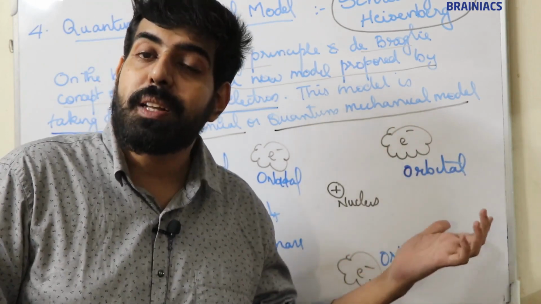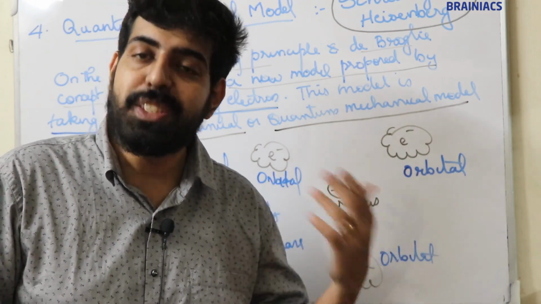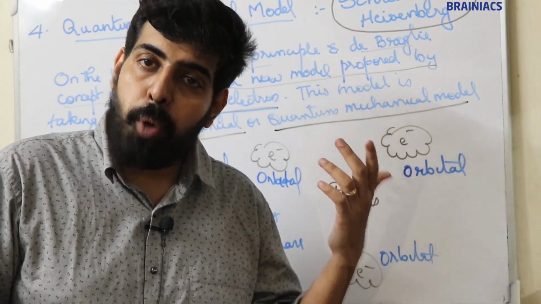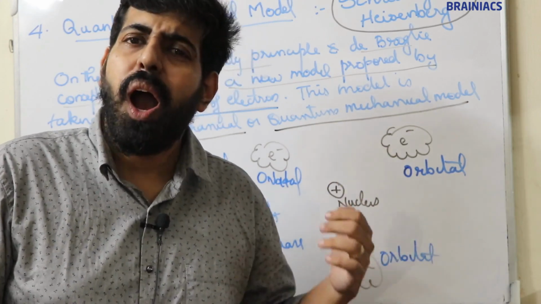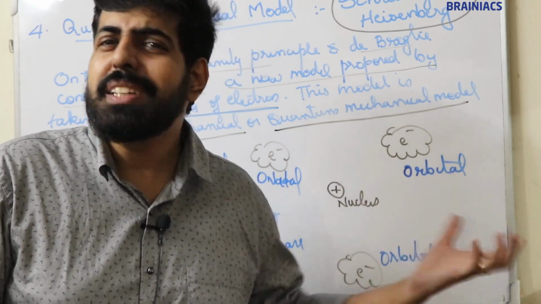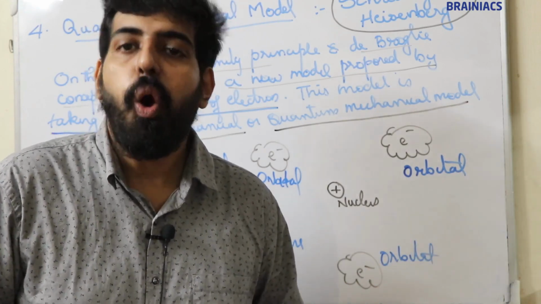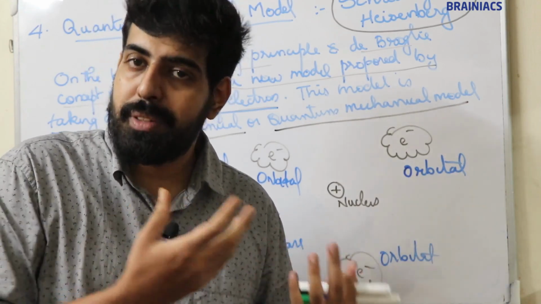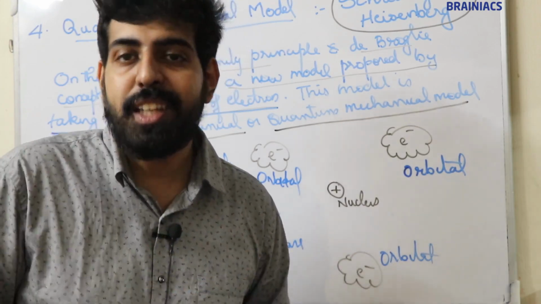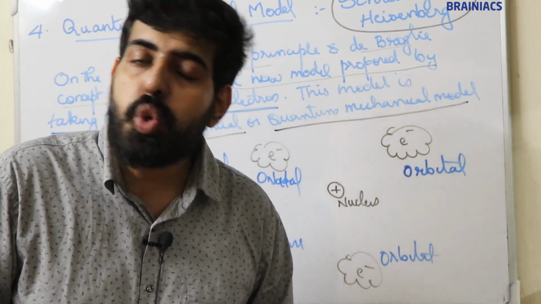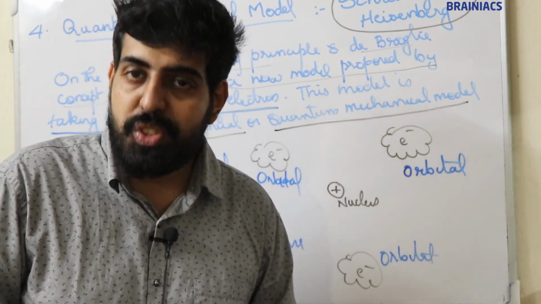Next is how to find the position of orbitals. Orbitals are the regions where the probability of finding an electron is maximum, so how can we find these regions? Orbitals can be found by solving the Schrödinger wave equation.